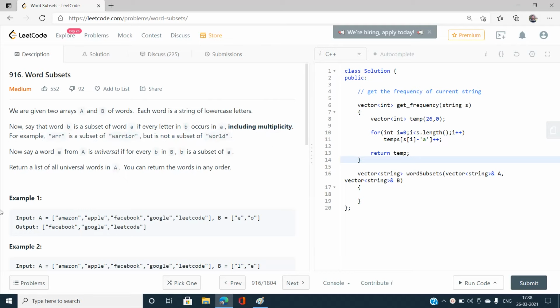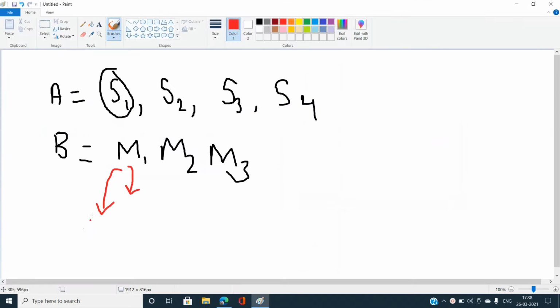It doesn't matter how the characters are arranged in my target string, but what matters is that we need to account for the frequency of that character. So every character, let's say C1, has a frequency F1 in the M1 word, and F1 must be less than or equal to the frequency of that character in this one. Let's call it T1. So F1 must be less than or equal to T1. Then only can we have a universal solution possible.